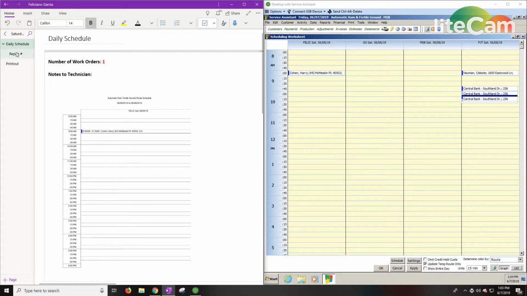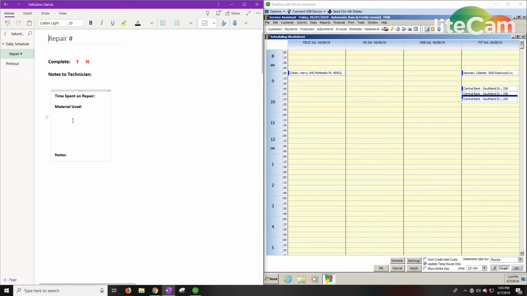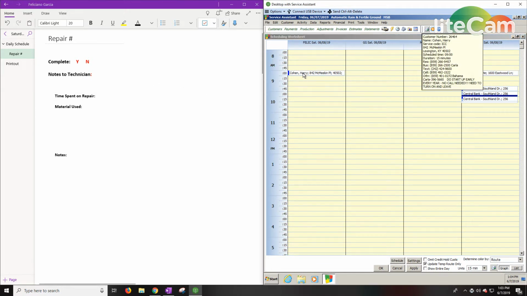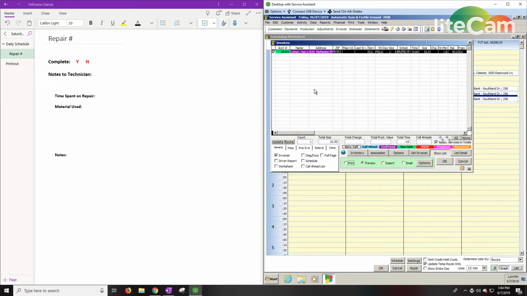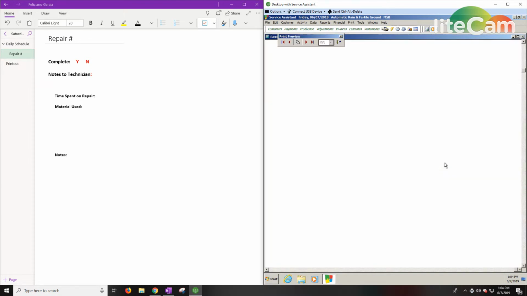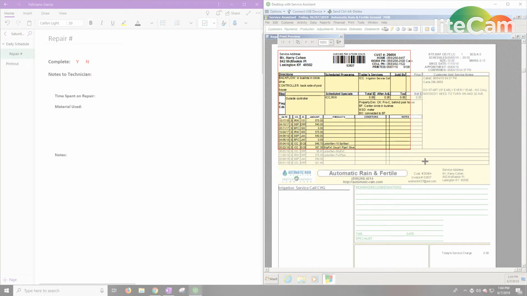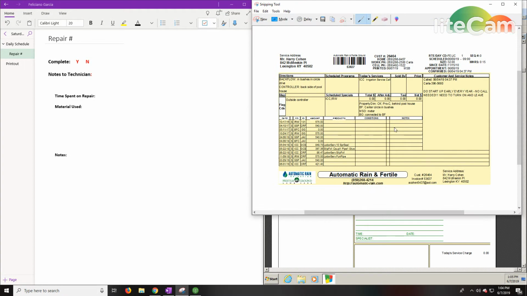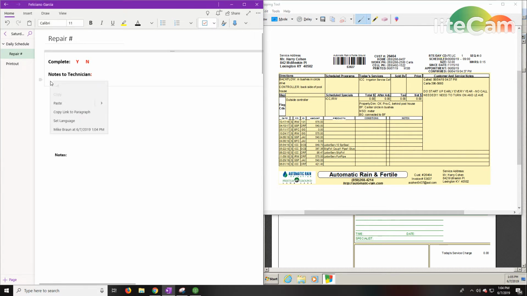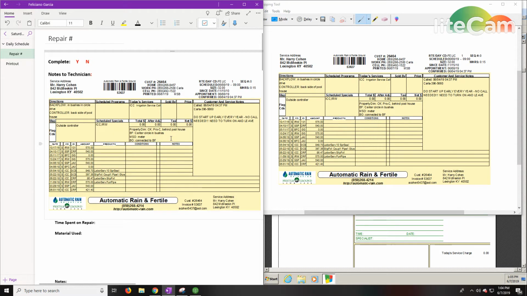One work order. Now, in the repair, it looks a little bit different. We still have to print the invoice. And what you can do here is, instead of printing the invoice, you can just preview it, hit OK, and then you can snip it from here. You're going to snip this portion of the invoice, copy, and then right underneath Notes to Technician, you're going to paste the invoice, just like that.